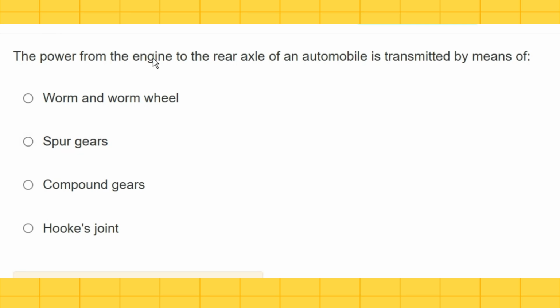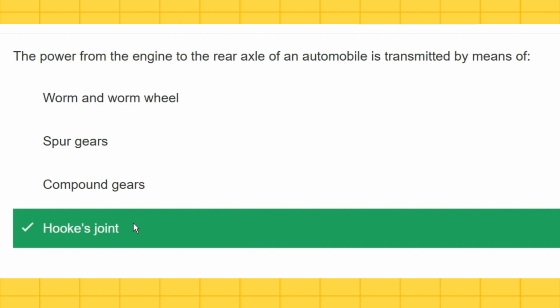The power from the engine to the rear axle of an automobile is transmitted by means of worm and worm wheel, spur gears, compound gears, Hooke's joint. The answer is Hooke's joint.